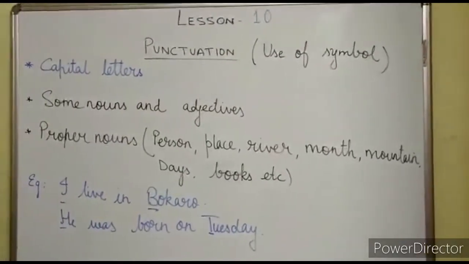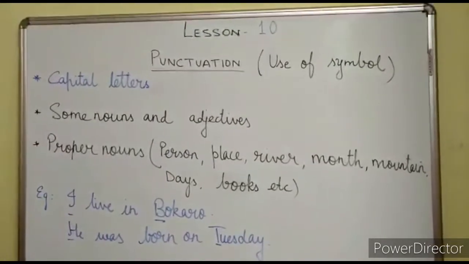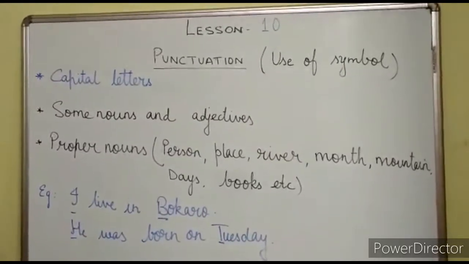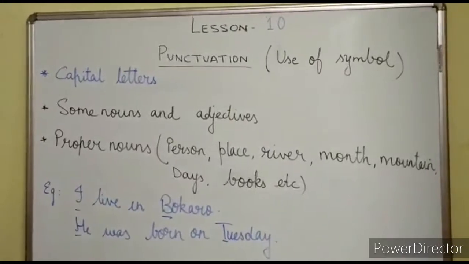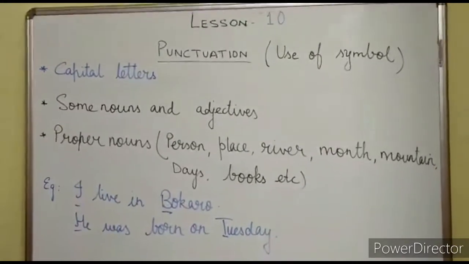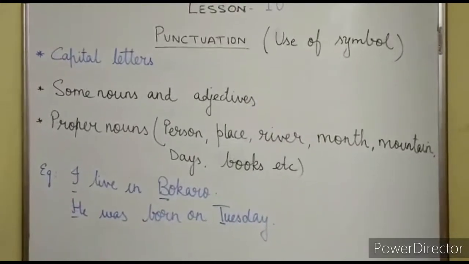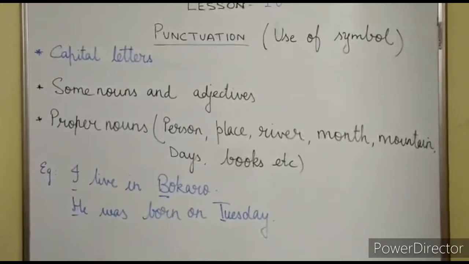The third place where we use a capital letter is with some nouns and adjectives. And which type of noun, students? Proper noun. That means the name of a particular person, place, animal or thing.